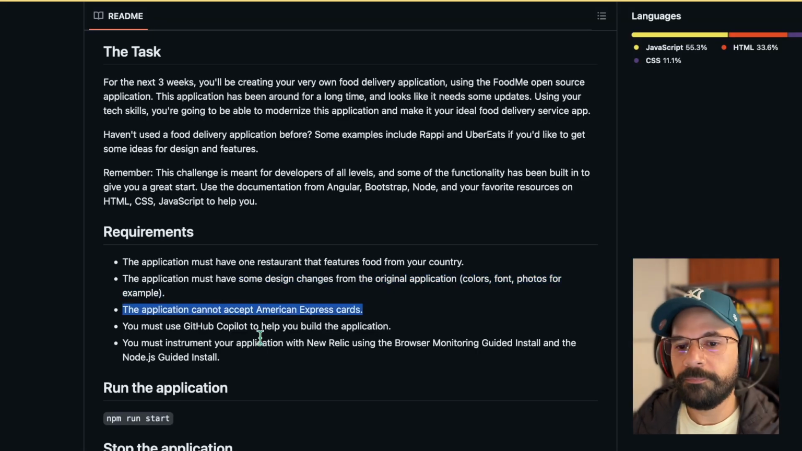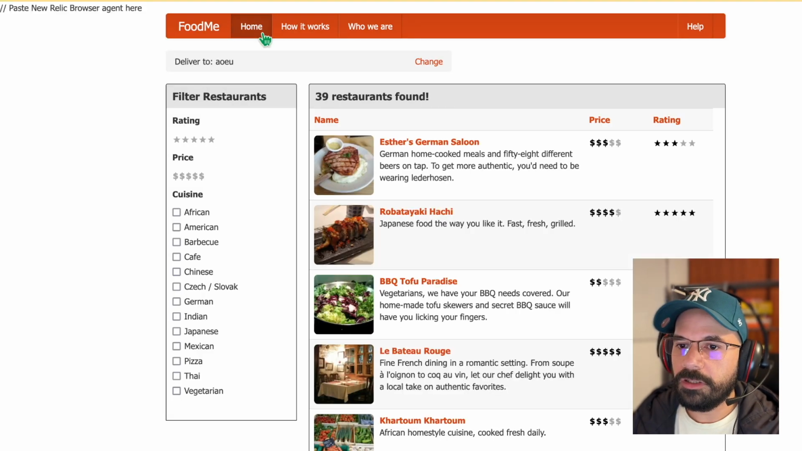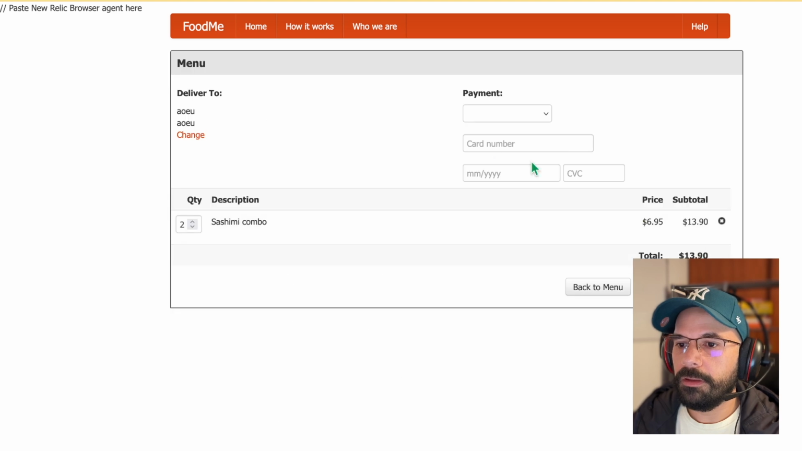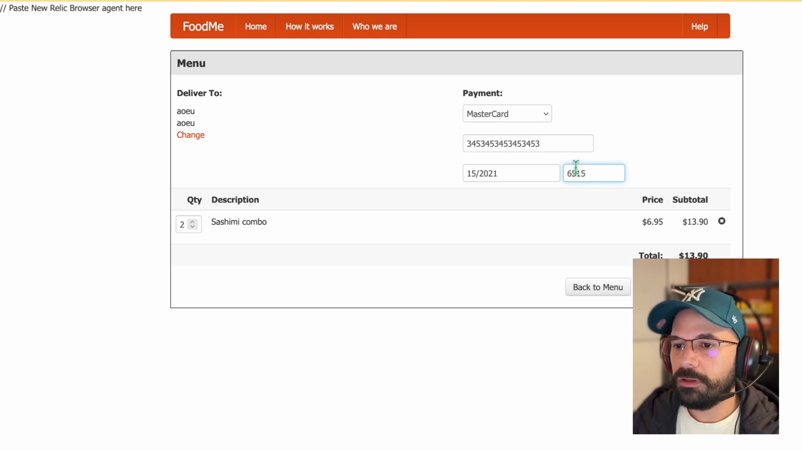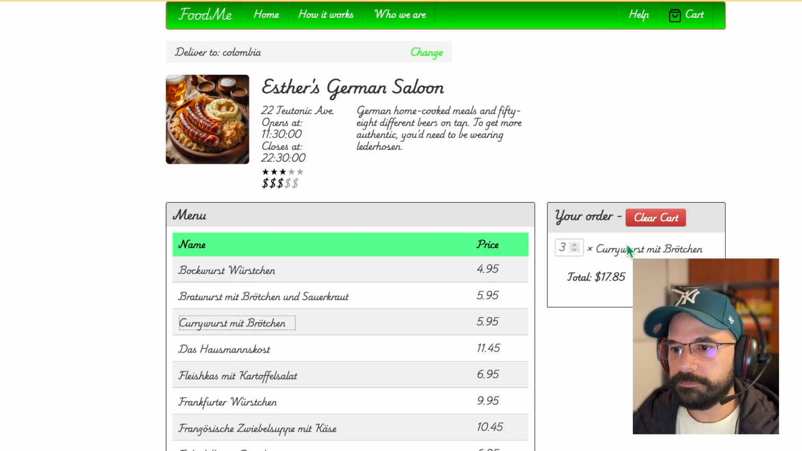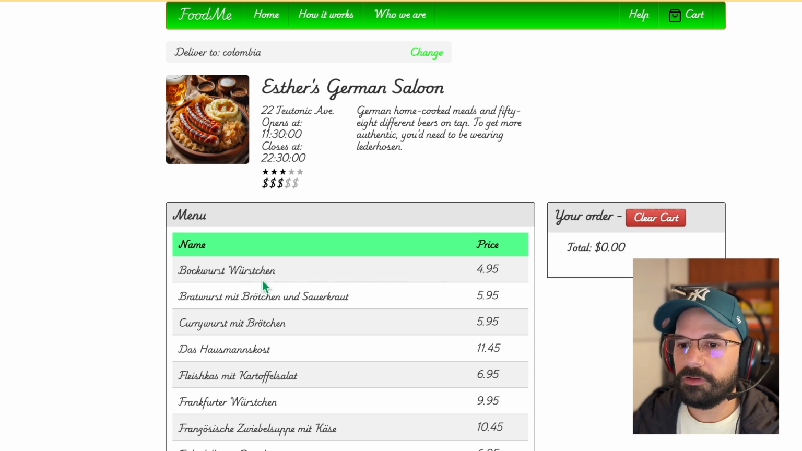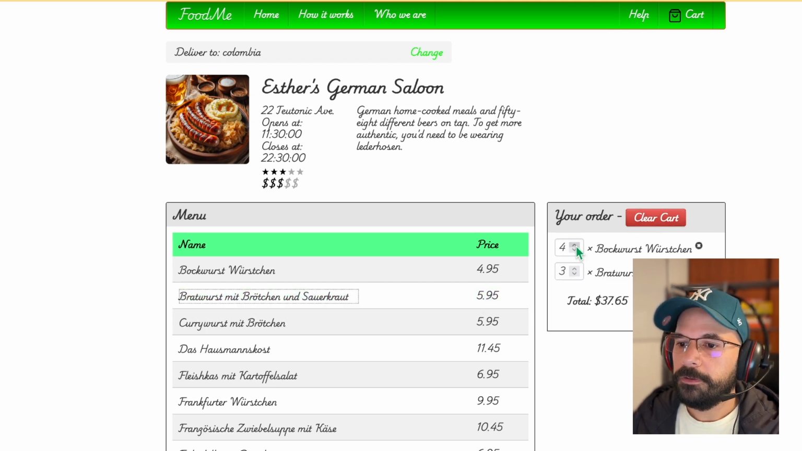The application cannot accept American Express cards. This is the third requirement. In the original application, you can use any card number that you want, MasterCard and any number here, and it works no matter what. So in my application, for example, I can increase or decrease the quantity, which is another improvement that wasn't present in the original version of the app.